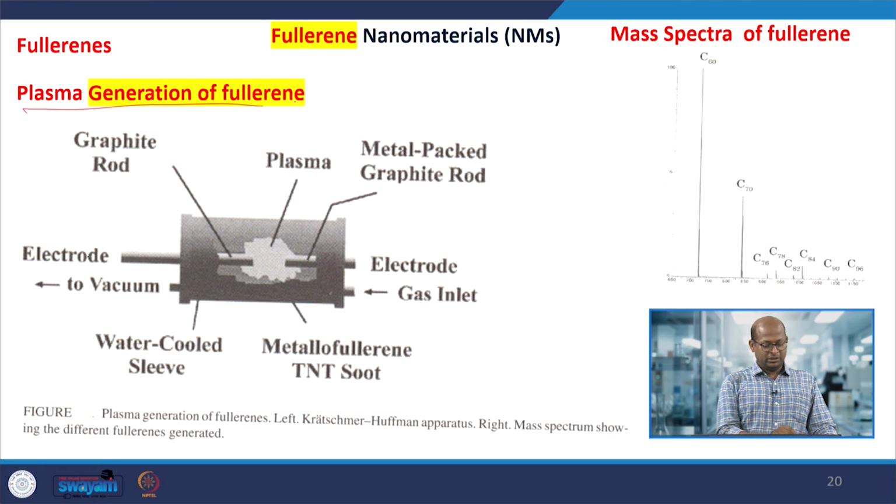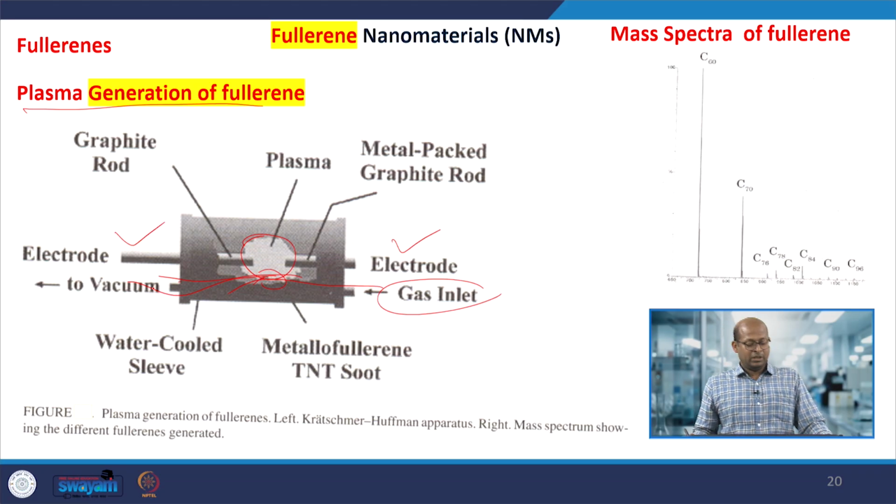Here you can see electrode 1 and electrode 2, both are taken in this plasma generation process. Here the plasma forms, a gas vacuum is created and gas flows, and then the materials formed come out from the device.